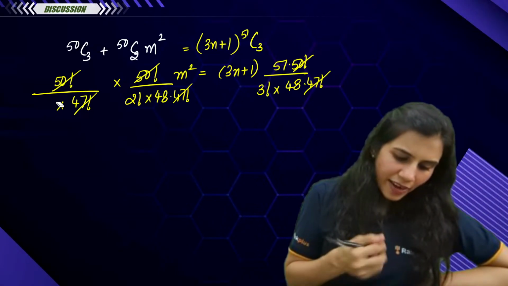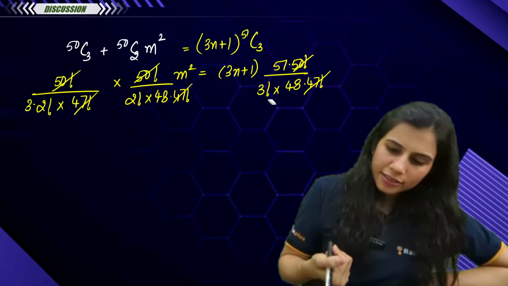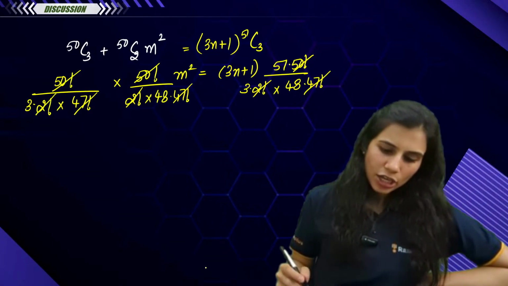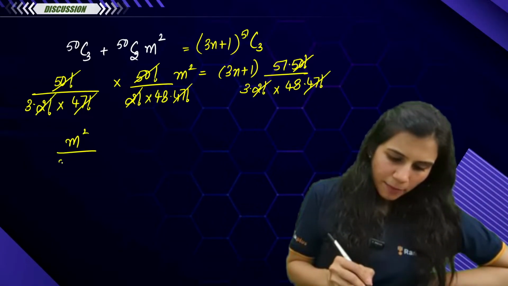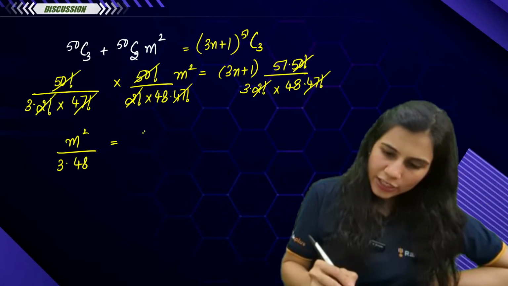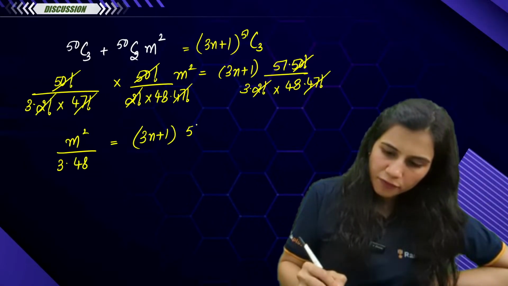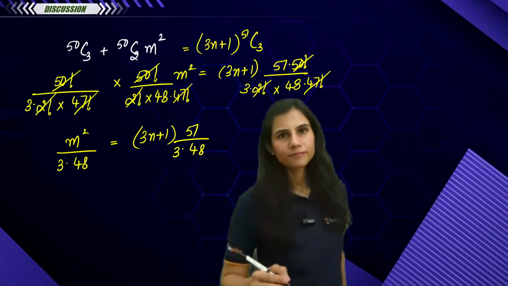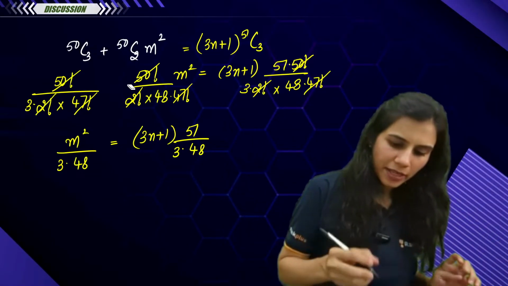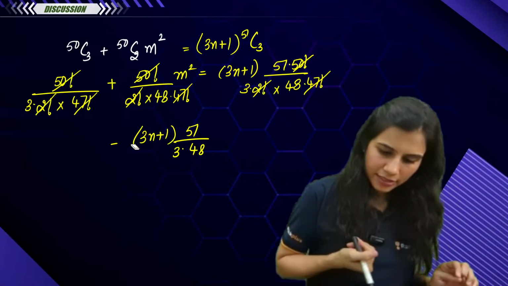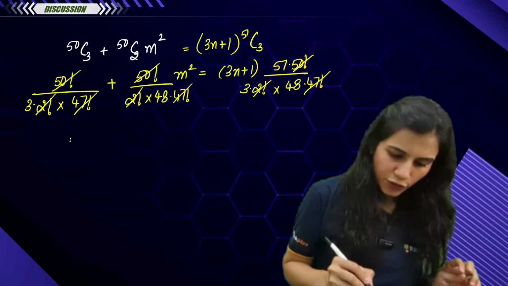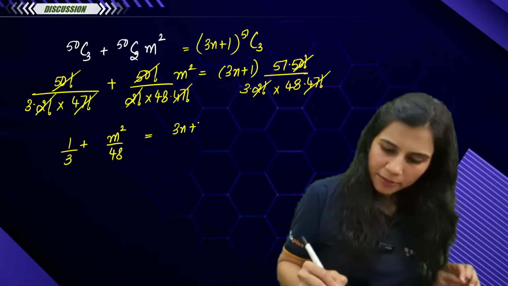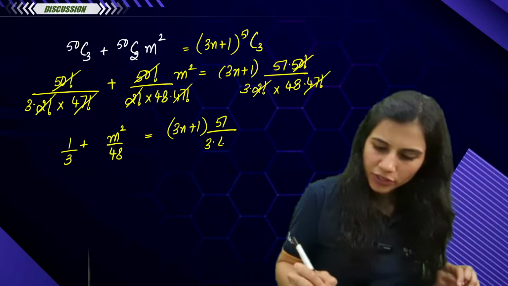Yes. Now this is 3 factorial, this is 3 into 2 factorial. This is 2 factorial, again this is 3 into 2 factorial, so 2 factorial cancels out. So you are left with m square upon 3 times 48 is equal to 3n plus 1 into 51 upon 3 into 48. Oh, this is not into, this is plus. So you have 1 upon 3 plus m square upon 48 is equal to 3n plus 1 into 51 upon 3 into 48.